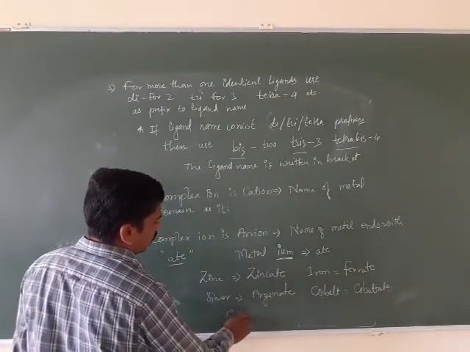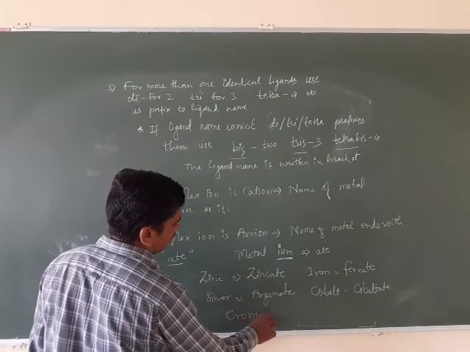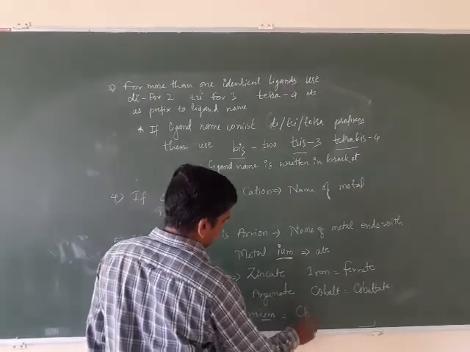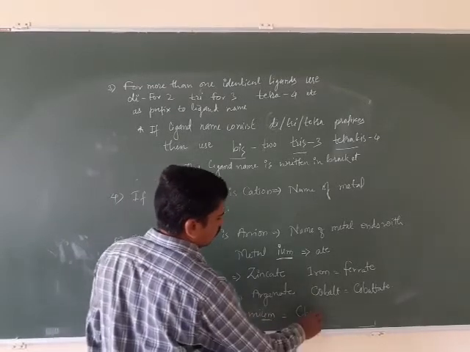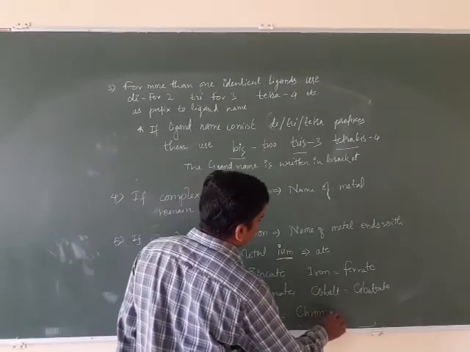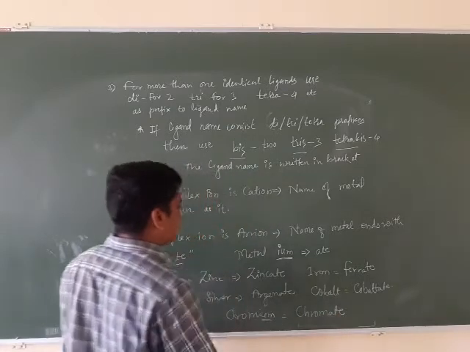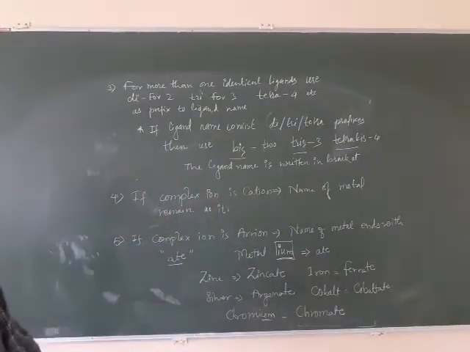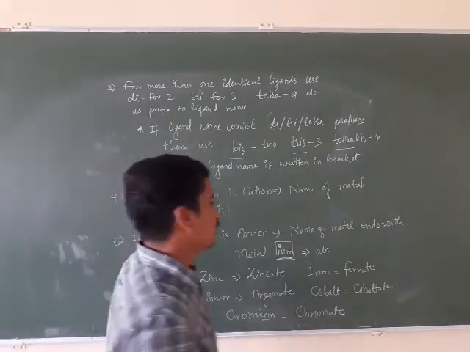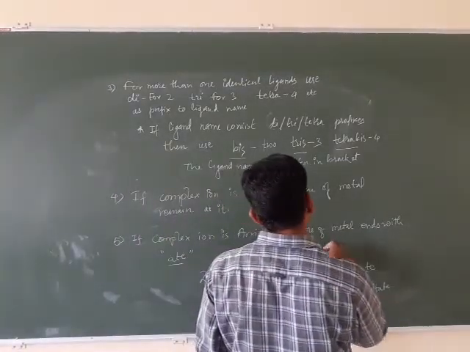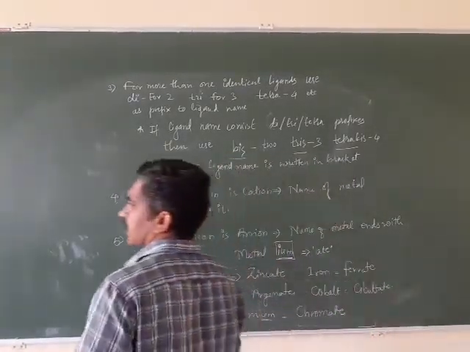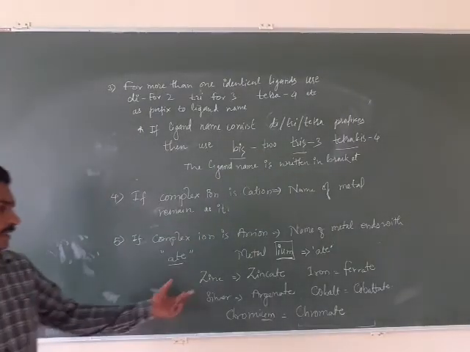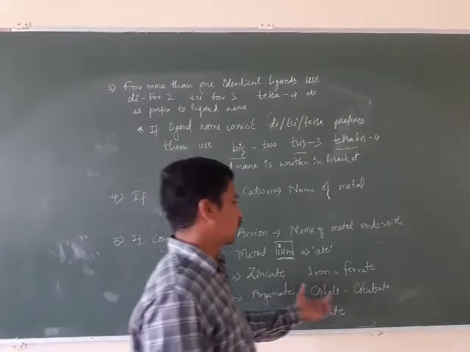Chromium becomes chromate. So if your metal name consists of IUM, replace IUM by ATE. If it does not consist of IUM, just end the name with ATE, like zinc, zincate, cobaltate.